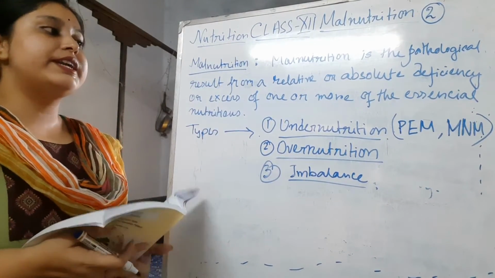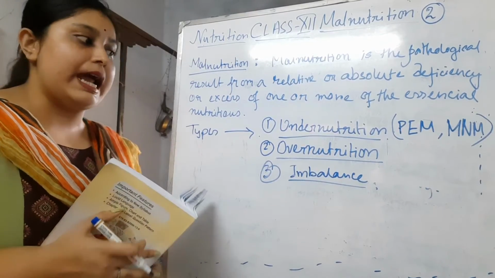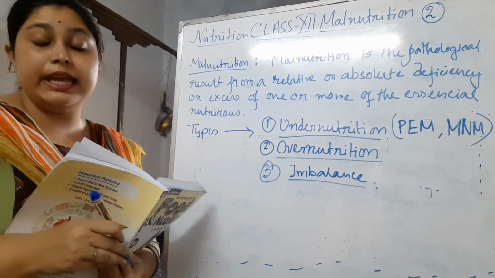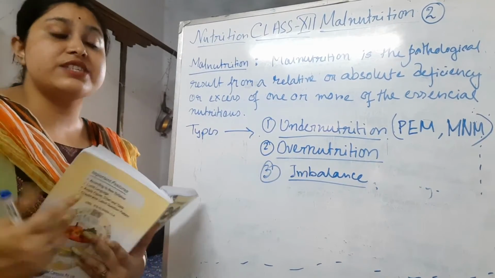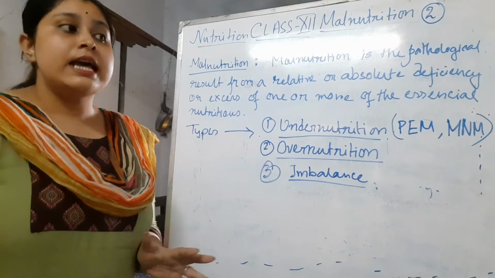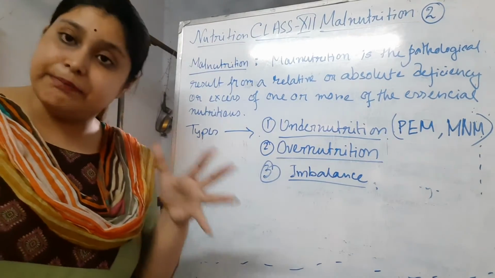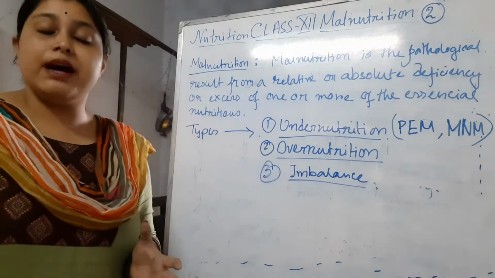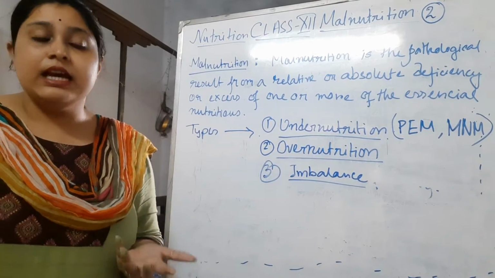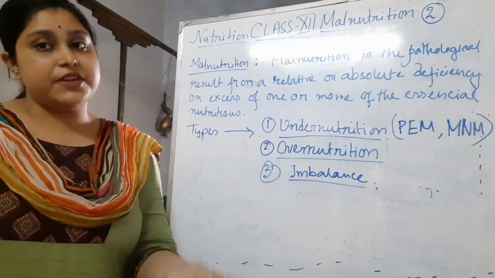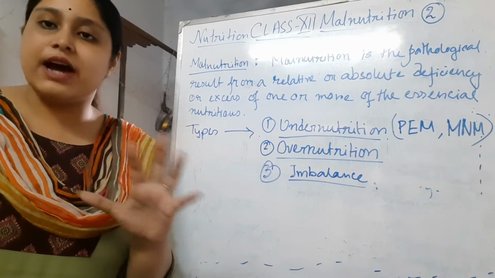When we take nutrients from our diet, if we can't take all nutrients in their proper ratio, it is a problem. Maintaining the ratio is very important, because nutrients have interdependency. If we consume calcium but not vitamin D, then the calcium does not get absorbed in our body due to the deficiency of vitamin D, and vice versa.